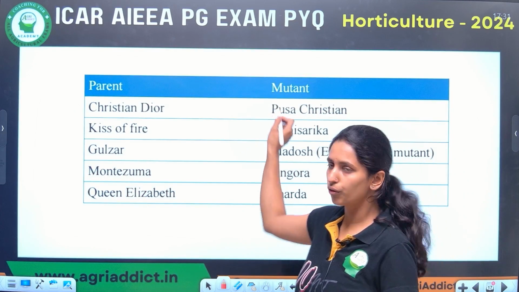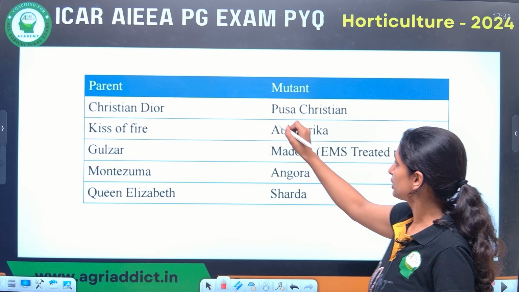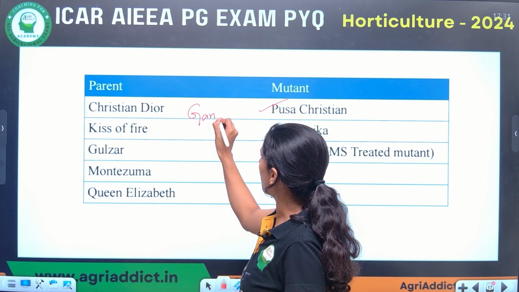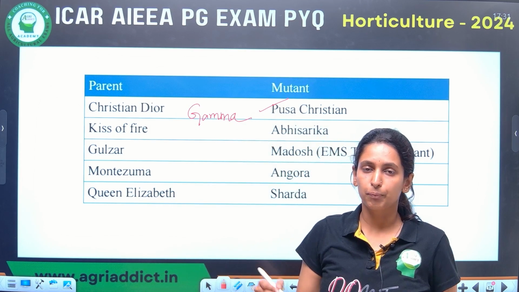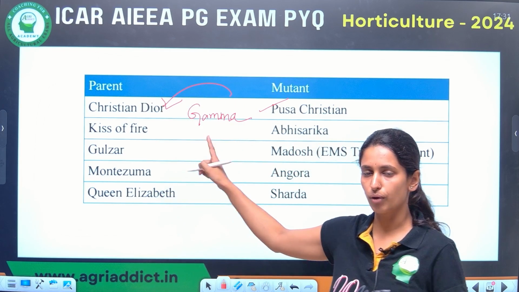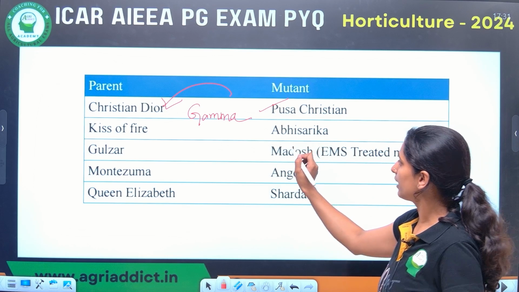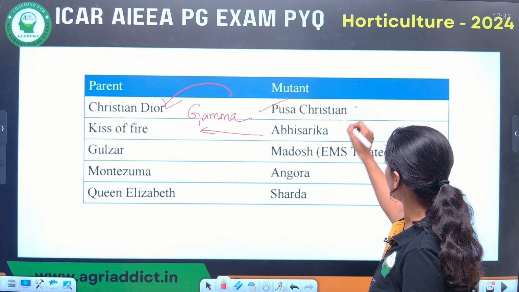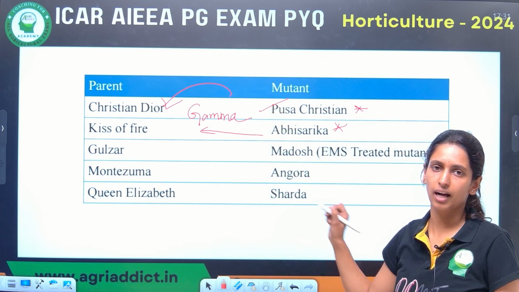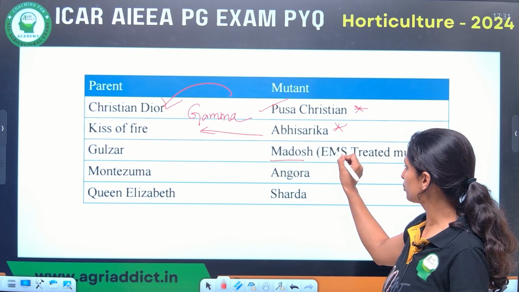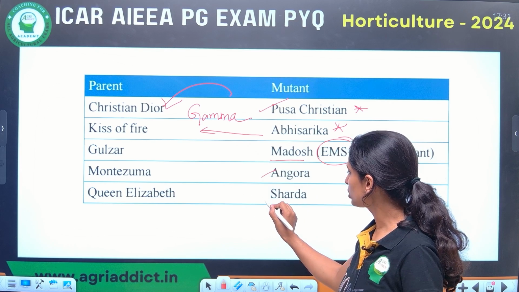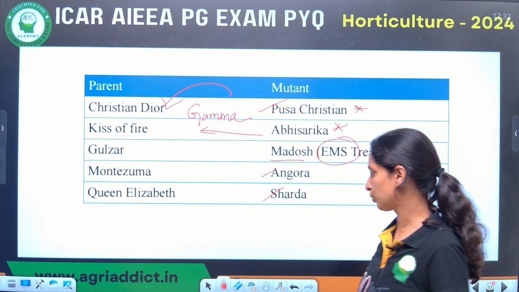Here you have been given the list of mutants and how they have developed. First one is Pusa Christiana from Christian Dior. Here they have developed through gamma irradiation. To make the paper a little more difficult, they can ask the parent also. These all five are very important. And Abhisarika from Kiss of Fire. These two are very important. Madhosh. These all are developed by gamma rays except Madhosh. Madhosh is developed through the EMS treated mutant, a chemical mutagen. And Angora, Sarda. These all are induced mutants of rose.